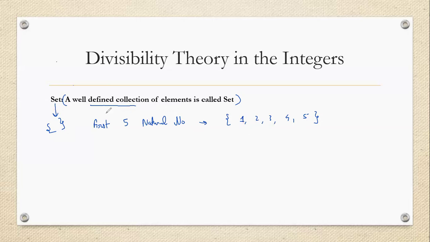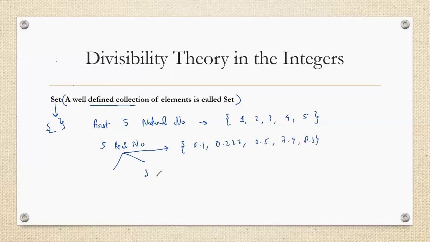Now, what is the meaning of well-defined? Here, if I say 5 real numbers, then the 5 real numbers will vary from person to person. One person will write 5 real numbers like this: 0.1, 0.222, 0.5, 7.9, 8.3.